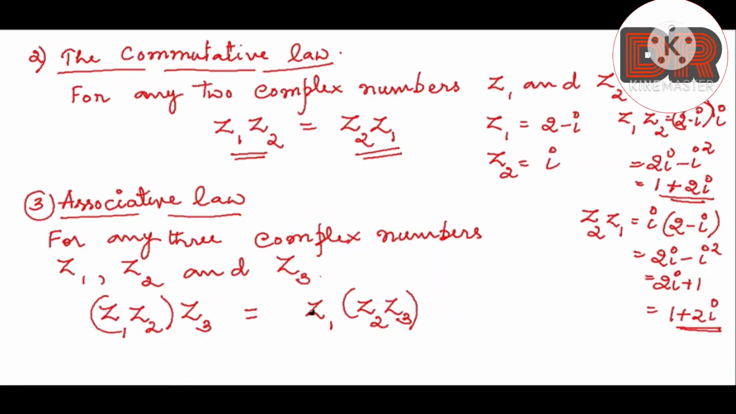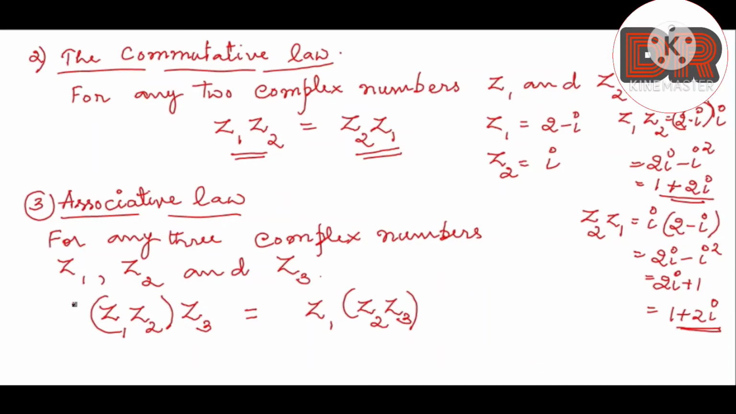Okay, so you either multiply Z1 and Z2 first, then multiply it with Z3, or you multiply Z2 and Z3 first, then you multiply it with Z1. The answer will be the same. So this is about the associative law. I'm not going to write the example here.